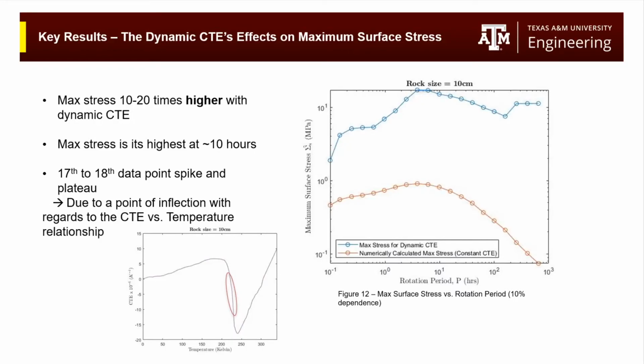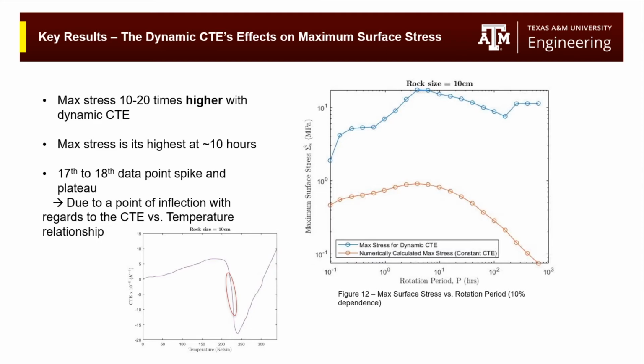Here I'd like to emphasize the effect of this dynamic CTE on the stress calculations in these asteroids. As seen here on Figure 12, the orange curve represents the max macroscopic surface stress before the dynamic CTE implementation. The blue curve is the stress with the CTE implementation. As you can see, the dynamic CTE's max stress curve is 10 to 20 times higher than the constant case, and both curves have a period sweet spot of sorts. The relative maximum occurs between 1 and 10 hours.